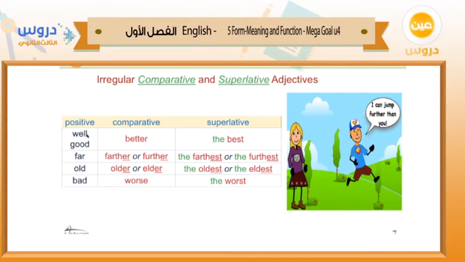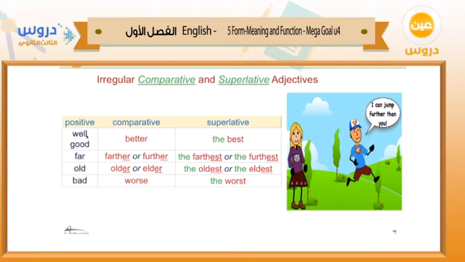We mean by well something related to health. So if you want to make a comparative, we can say better than. Superlative, we say the best. Also good: if we want to describe the quality of something, we can say it's good. If we want to make a comparative form, we say better, and the superlative is the best.